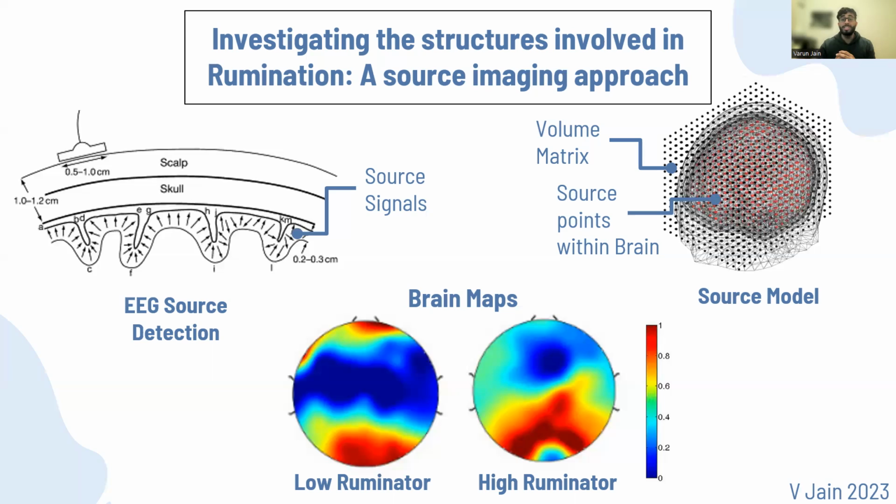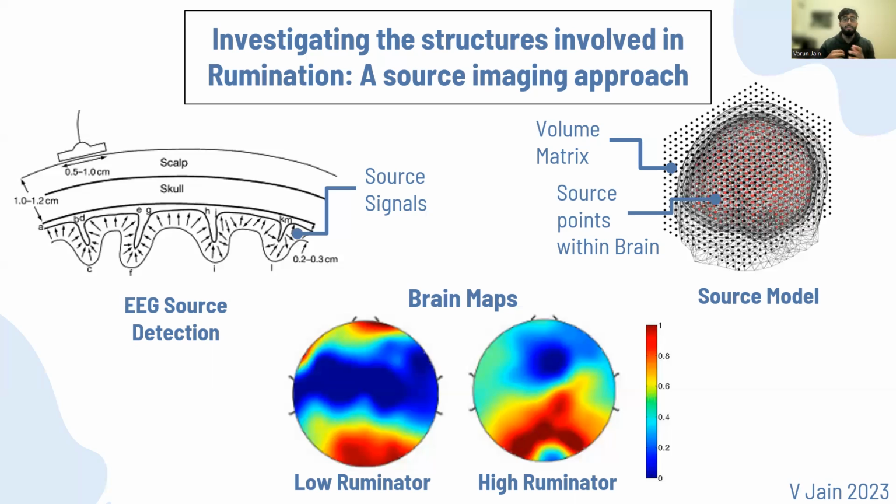Beamforming is a neuroimaging technique that allows us to identify the cortical structures involved in rumination. It works by analyzing the electrical activity within the brain collected through an electroencephalogram, EEG, and uses source localization algorithms to identify the most active brain areas throughout a given task. EEGs have great temporal resolution, but lack spatial resolution compared to an imaging modality, so such source localization algorithms are required.